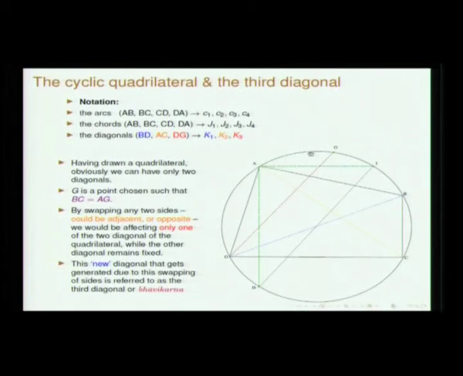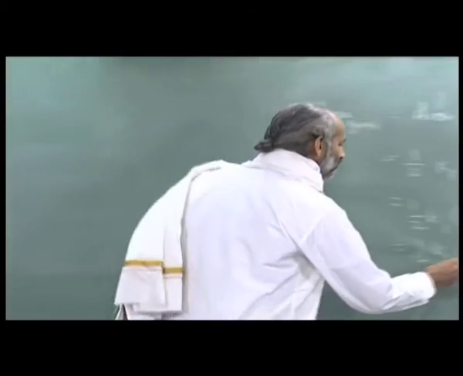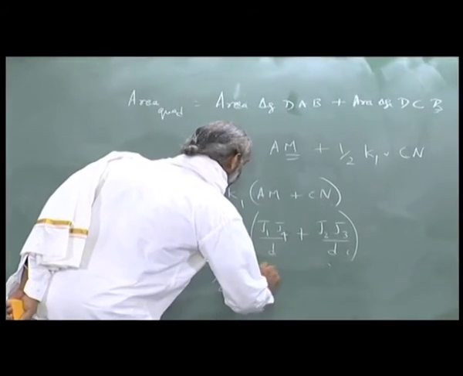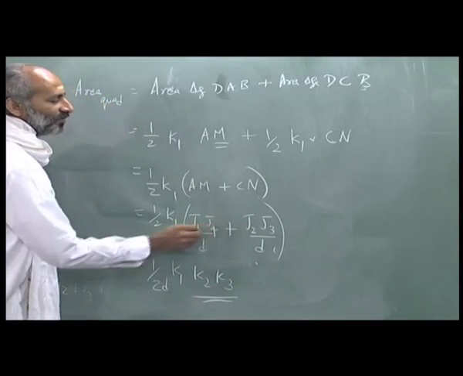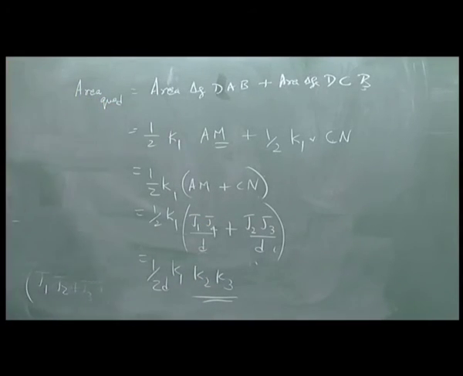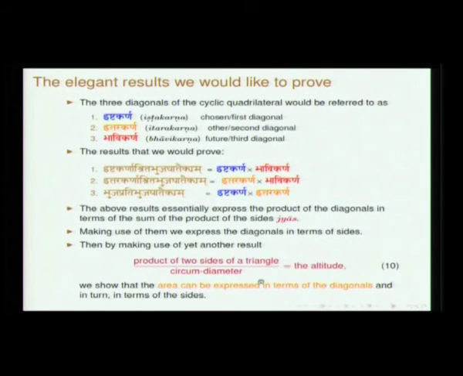So, this J1 J4 plus J2 J3 is Itara Karna, and so therefore what you will have is K1 K2 into K3. So, J1 J4 plus J2 J3 is K2 into K3. Therefore, area is the product of the 3 diagonals divided by the circumdiameter of the cyclic quadrilateral.